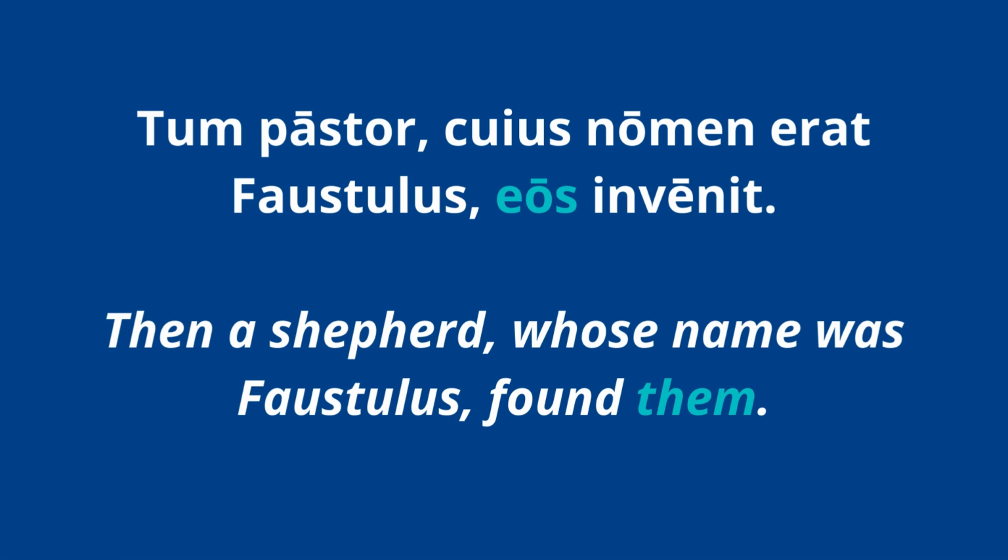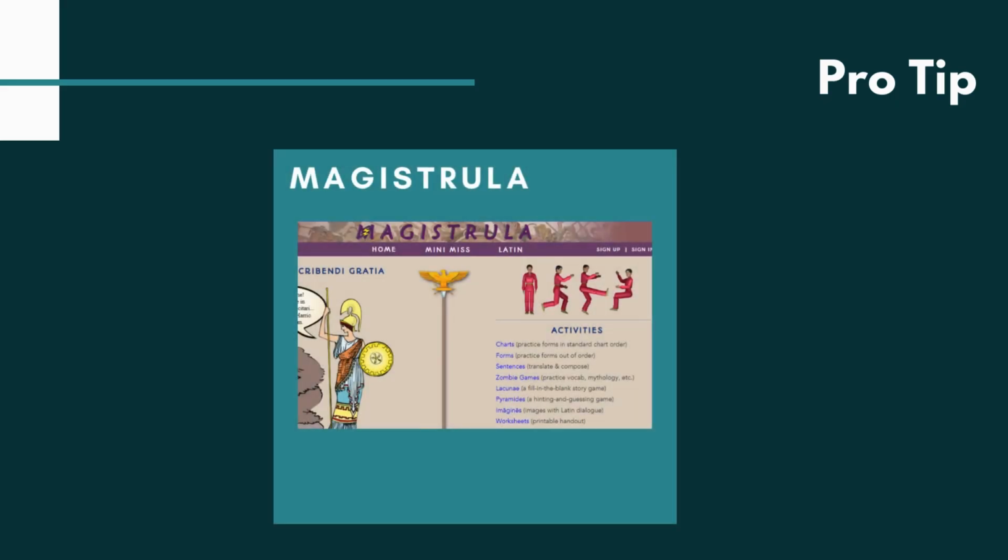We're not entirely sure, but you could tell, again, if you were to look at the story from chapter 32 of Road to Latin, it's referring to Romulus and Remus. So the antecedent is the two boys. That's why I chose eos, right? Then, if I was referring to two women or two girls, I'd have to switch it to eas, okay? So this is where in Latin, sometimes it's easier to understand what's going on than in English, because the gender is there. It helps narrow down who you're talking about.